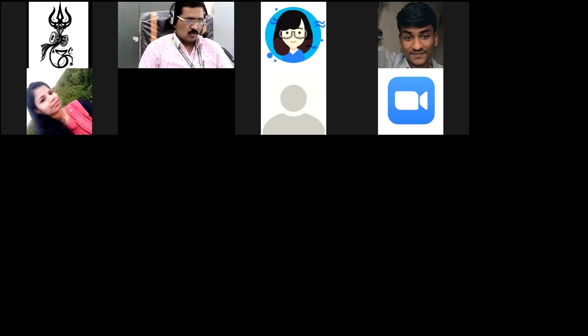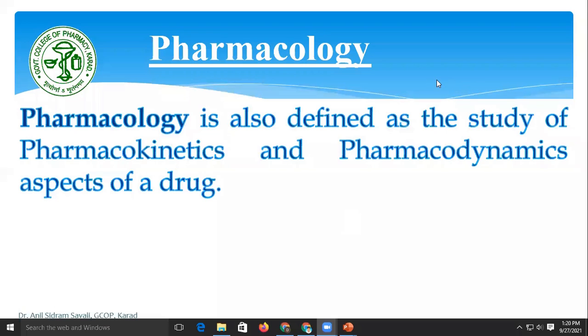You say it gets absorbed, so where does it go? What do you mean by absorption? Into the blood. Means what will happen after administration of the drug, it will be transferred to the blood. Where does it go? The blood. What is blood? The systemic circulation. What is the systemic circulation? That is movement of drug from the site of administration to the systemic circulation is called as absorption.